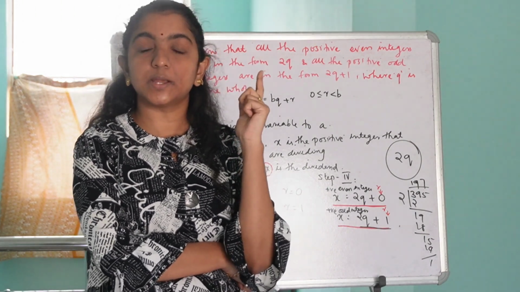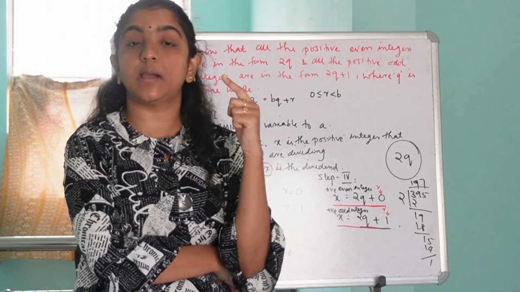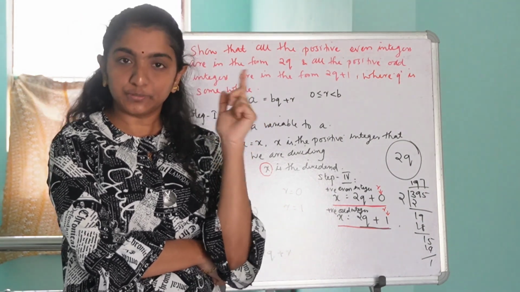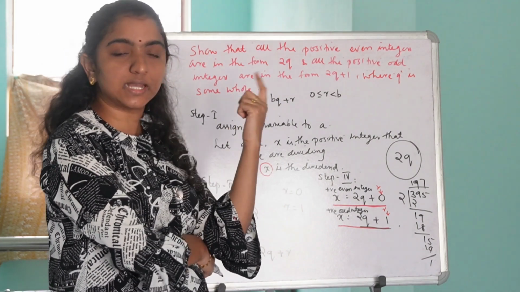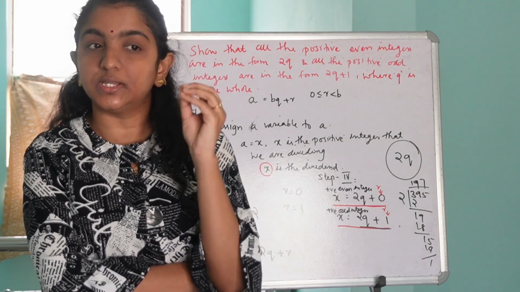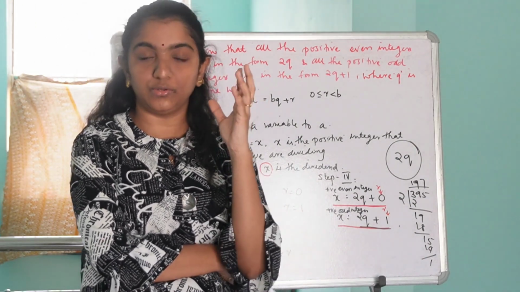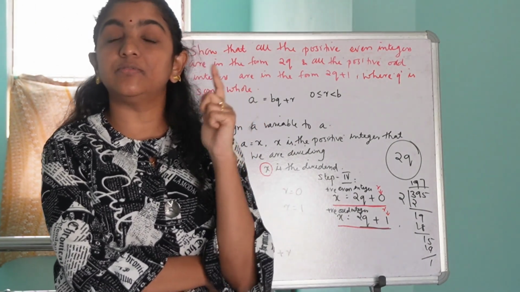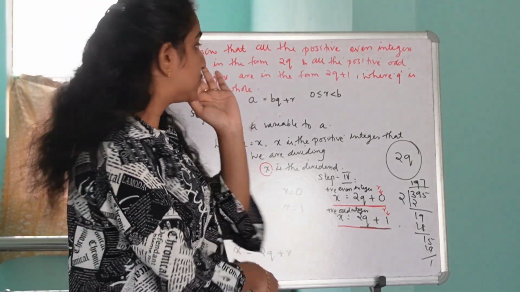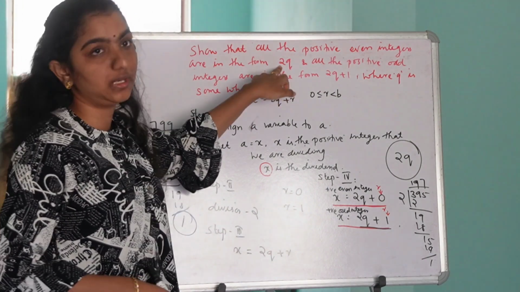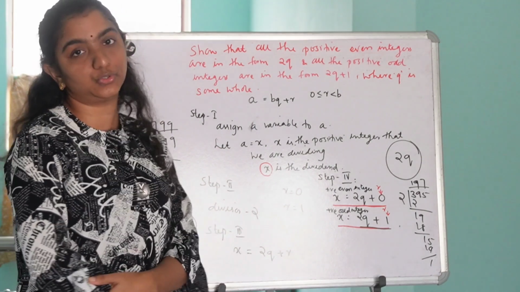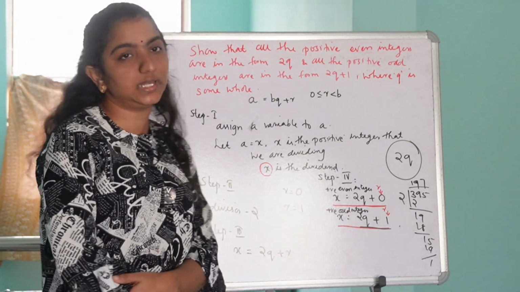The second step is to find the divisor, or the number by which we have to divide the positive integer x. So in these types of questions, we have to choose the coefficient of the variable in the given expression as the divisor value. Is it clear? So in this question, the coefficient of the variable q is 2. So here the divisor is 2. Is it clear? Yes. Thus we got the dividend and divisor.